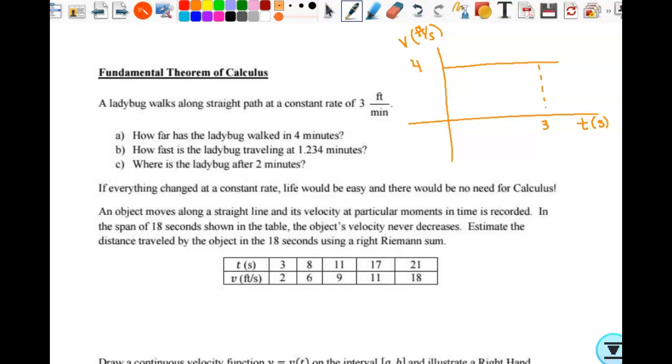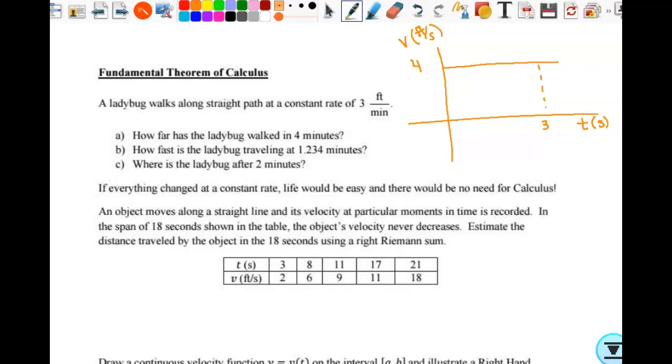How fast is the ladybug traveling at 1.234 minutes? 3 feet per minute. How did you know? Constant, right? It doesn't change. Like I said, my daughter likes to collect ladybugs, so I want to go pick up this ladybug. Where is it after 2 minutes? No, I want to go find it. Where is it after 2 minutes?